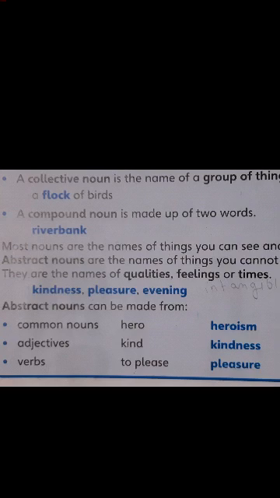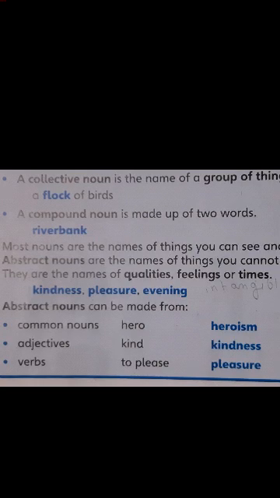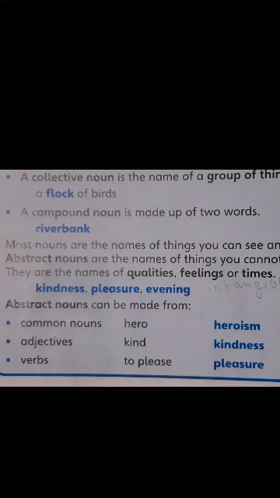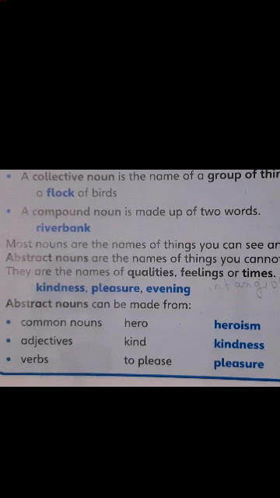So beautiful is an adjective. Girl is a noun. Children, don't get confused. We have done all this last year. Huge mountain. Mountain is a noun. Huge is an adjective. Honest woodcutter. Woodcutter is a person and honest is your adjective. The dress is new. New is your adjective. So brave is an adjective.